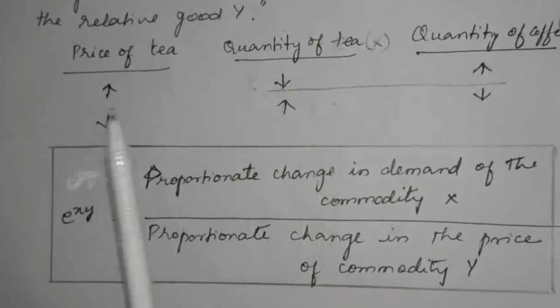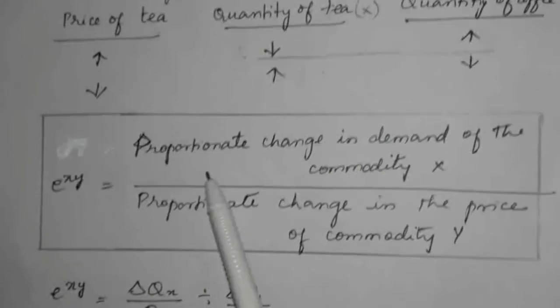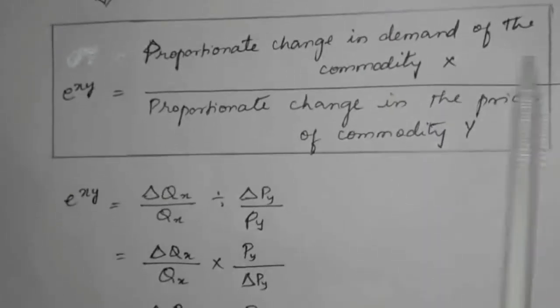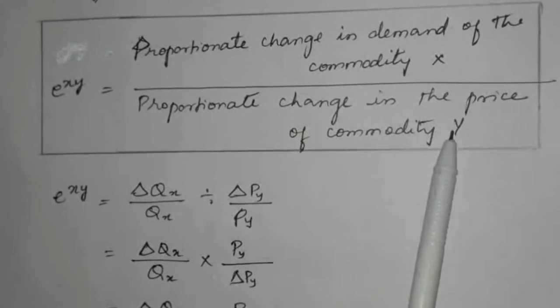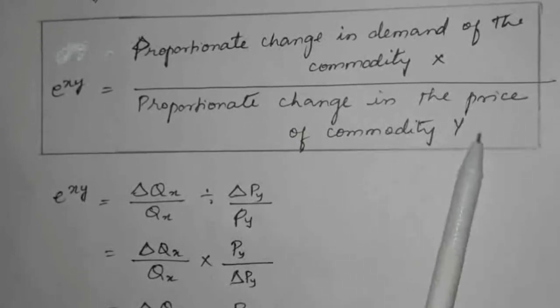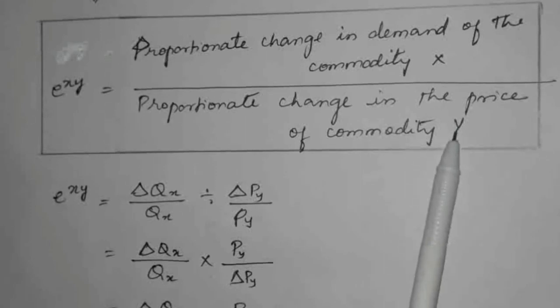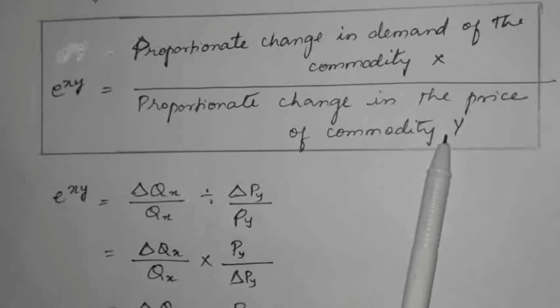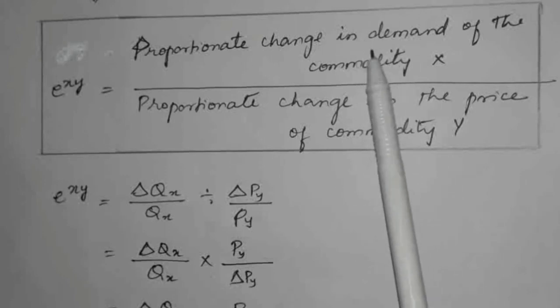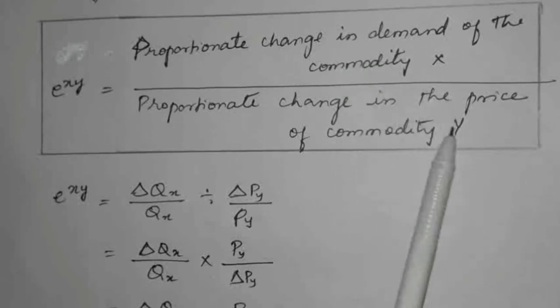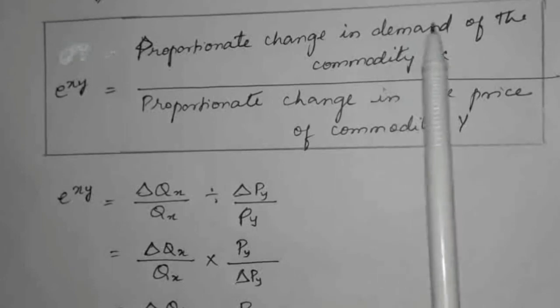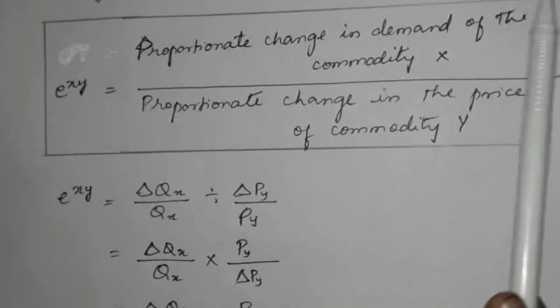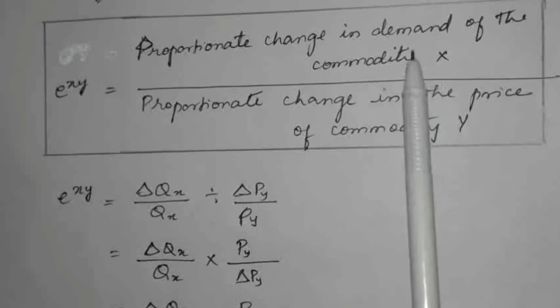Here, it is the proportionate change in demand of commodity X divided by the proportionate change in the price of commodity Y. As I already said, if the price of tea changes, it affects the quantity demanded of the other product, the substitute good, so its demand will change.